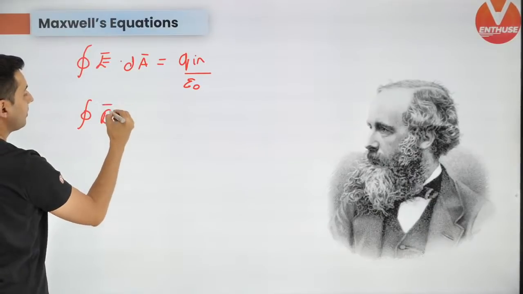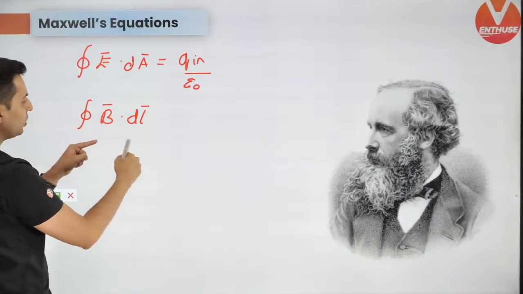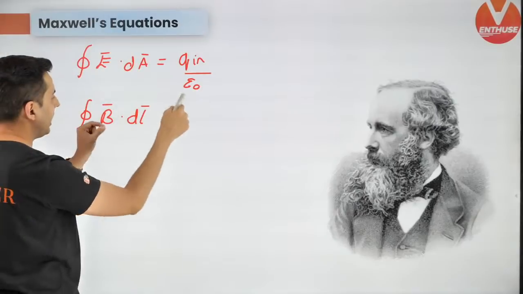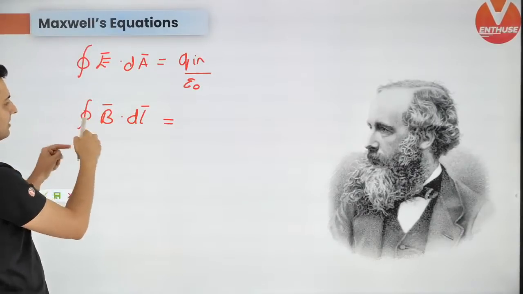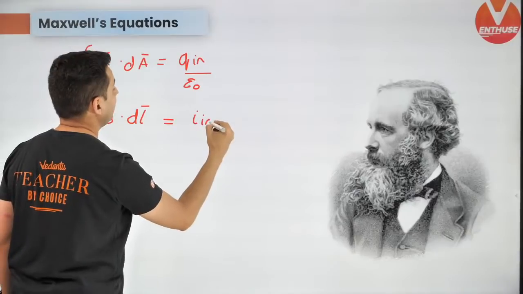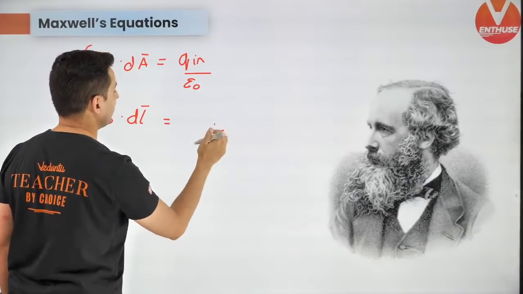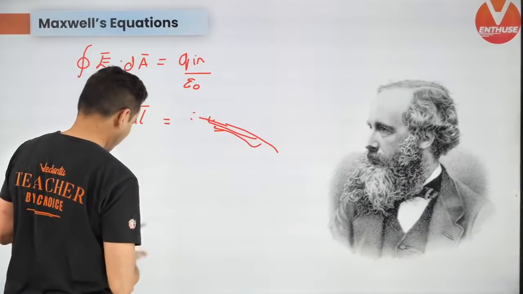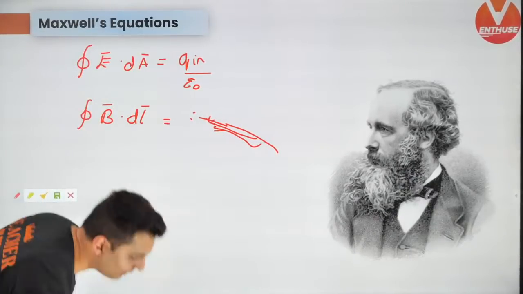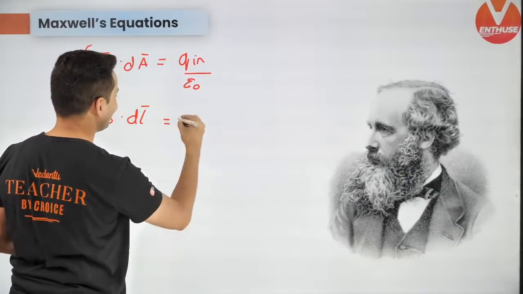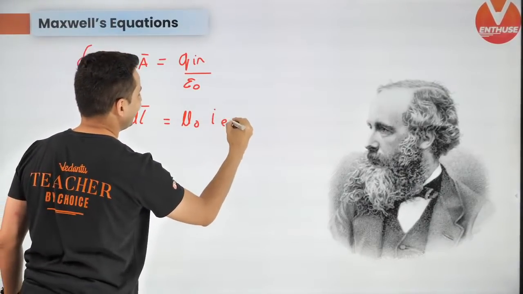Similarly, Ampere's law: B vector dot dl. You keep traveling across a loop and come back to the same point. That's why it is a cyclic integral, and it equals mu naught into current enclosed.